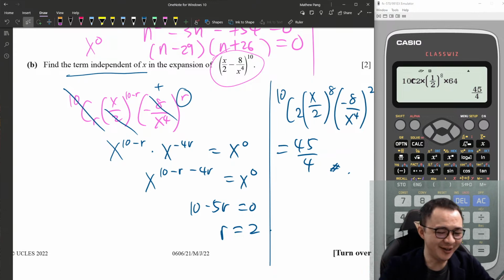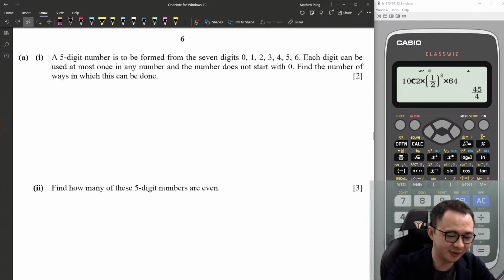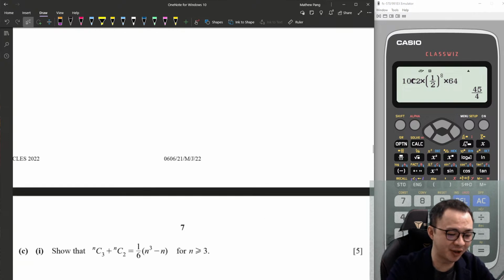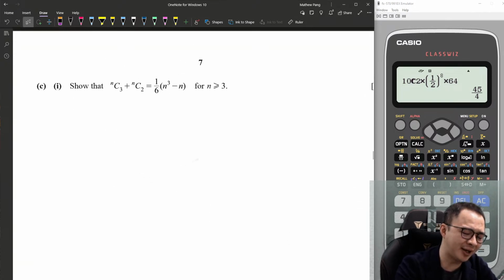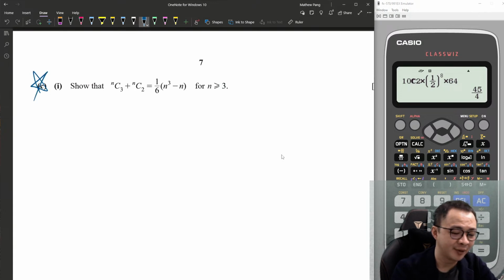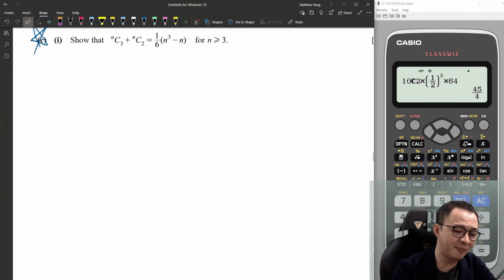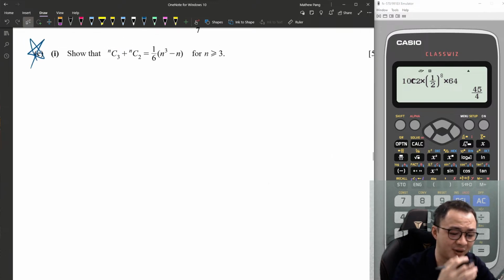Alright, all seems fine. Let's move on. Permutation has come out already, so I will skip. Yeah, this is another type. I think it might be a bit famous. I'm not sure if you've seen something like this or not, but if you haven't, this one basically asks us to show. It is 5 marks, not a lot.